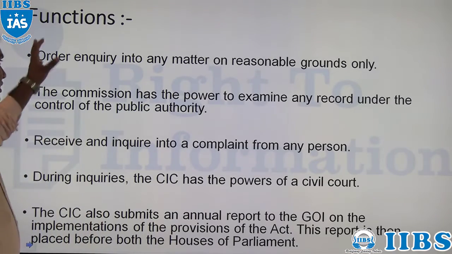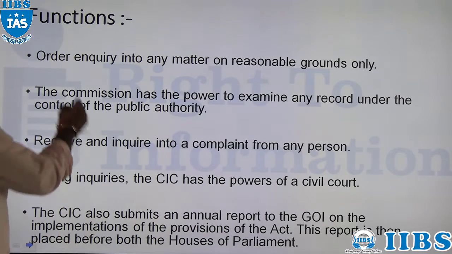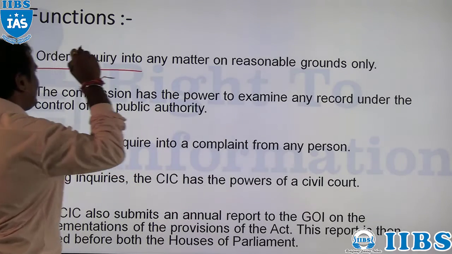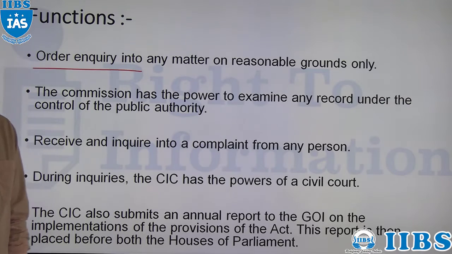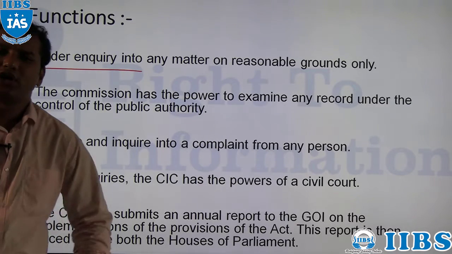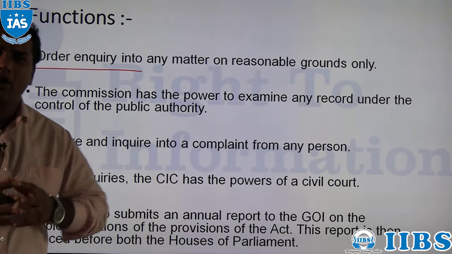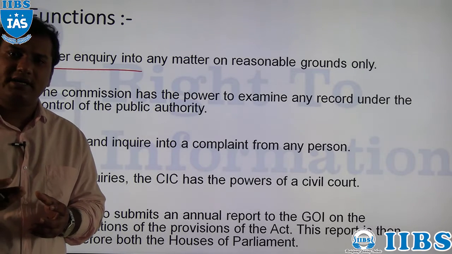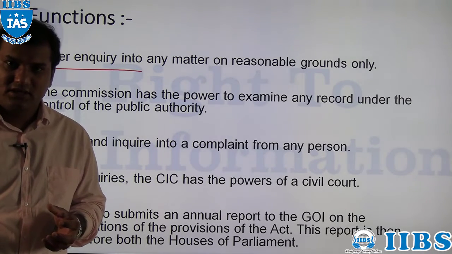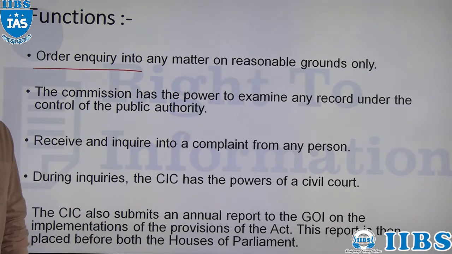Now what are the functions of this Central Information Commission? What can the Central Information Commission do? The Central Information Commission can order inquiry into any matter on reasonable grounds. So this commission will give orders on the inquiry of any matters related to public records or public information. That is one of the functions of the Central Information Commission.